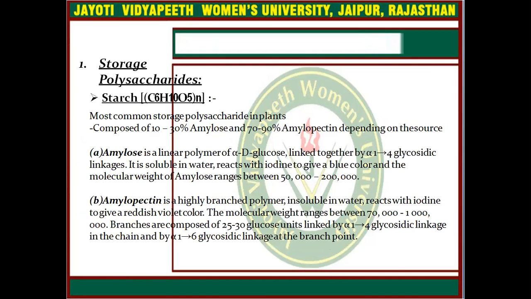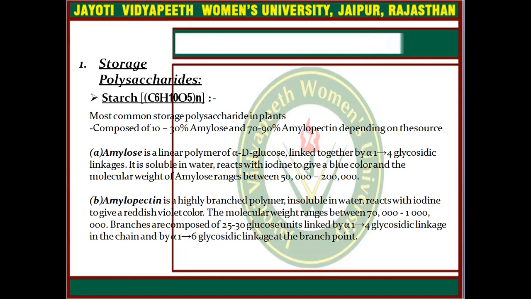In storage polysaccharides, the first major example is starch. Its formula is (C6H10O5)n, and it is the most common storage polysaccharide present in plants, composed of 10 to 30% amylose and 70 to 90% amylopectin depending on the source. What is amylose? Amylose is a linear polymer of alpha D-glucose linked together by alpha 1,4 glycosidic linkage. It is soluble in water and reacts with iodine to give a blue color. The molecular weight of amylose is between 50,000 and 2 lakh.